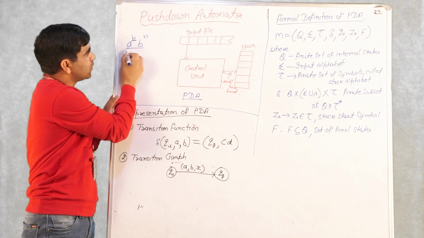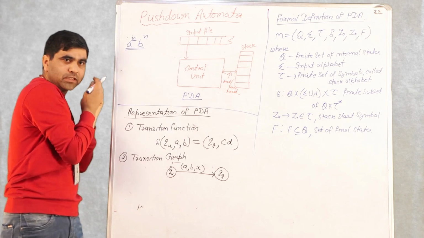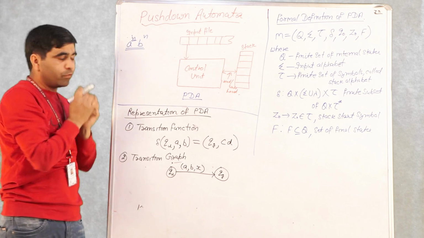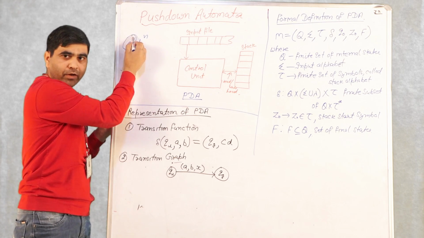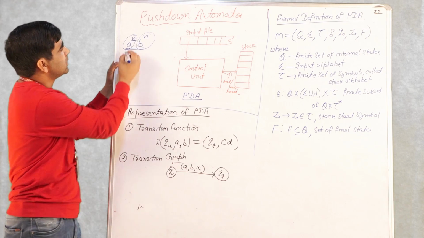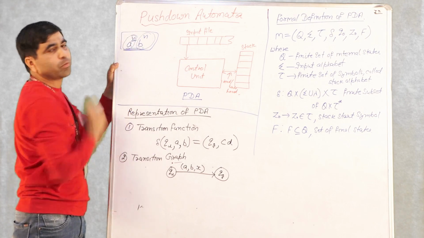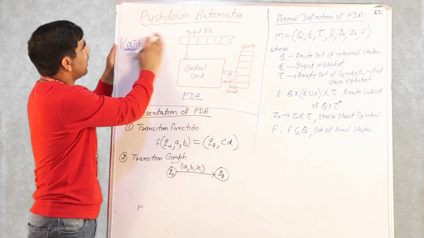Finite automata is not possible for this, because we not only need to remember that all a's come before all b's, we also need to remember how many a's have arrived, so that we can count the same number of b's that have occurred. Okay, so for this language a^n b^n finite automata is not possible, but PDA is possible. We'll see how.